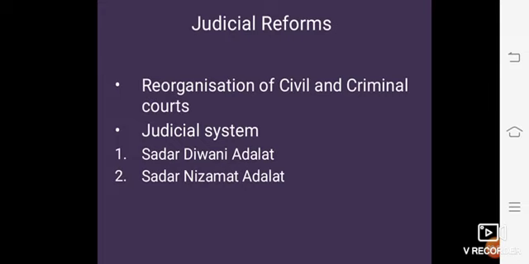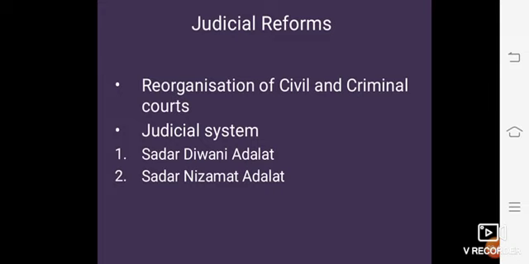Cornwallis secured the services of Sir William Jones, who was a judge and a great scholar, to reorganize the judicial system. Here we will see the reorganization of civil and criminal courts. At the top of the judicial system, the highest civil and criminal courts of appeal, namely Sadar Diwani Adalat and Sadar Nizamat Adalat, were functioning at Calcutta.